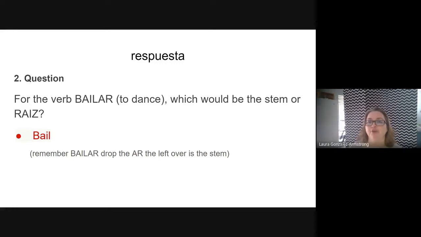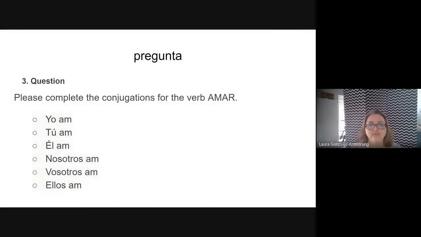Let's go to number 3. Pregunta. Please complete the conjugations for the verb amar. Amar is to love. If you could remember the song at the beginning, it should help you out.